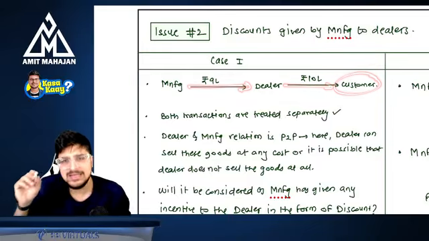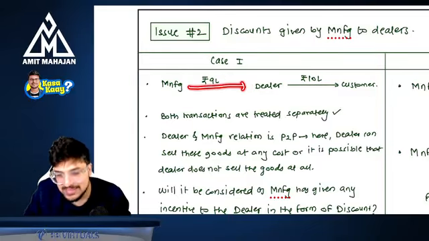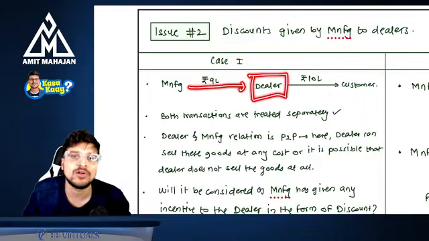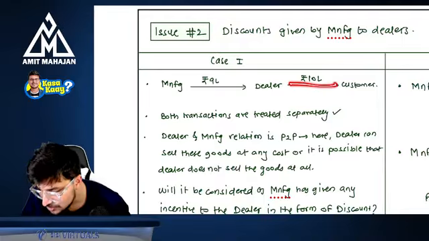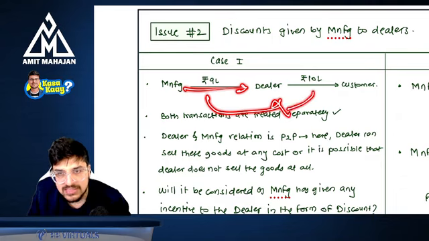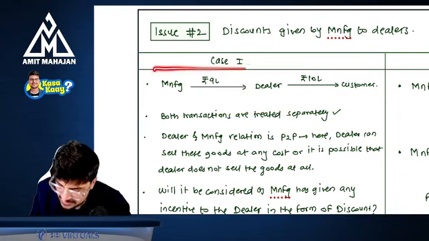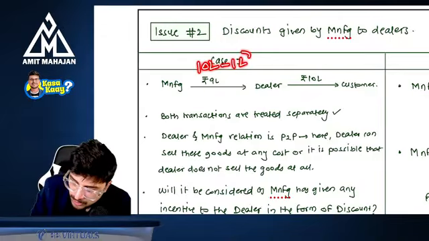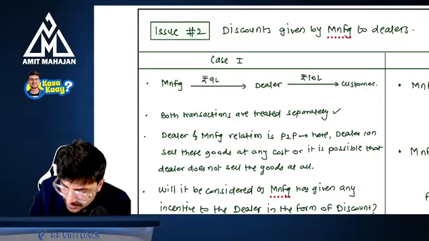and the dealer is buying it and selling it further to the customer. Once the manufacturer sells the goods to the dealer, the dealer becomes the owner of the goods, and now the dealer is selling the goods to the customer. This transaction is not at all dependent upon that transaction. Just understand, these two transactions are separate transactions. That's why whatever discount the manufacturer gives will be reduced from the value of supply, and GST will be applicable only on 9 lakhs and not 10 lakhs, right? Because the value was 10 lakhs, he has given a discount of 1 lakh, so GST will be applicable on 9 lakhs only.